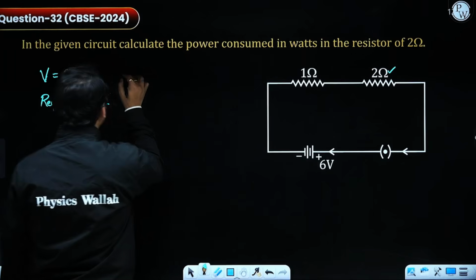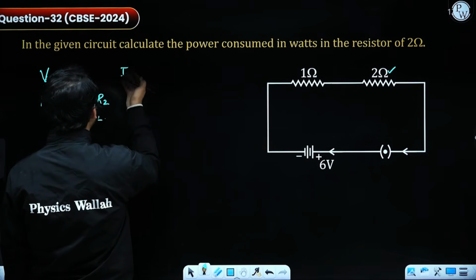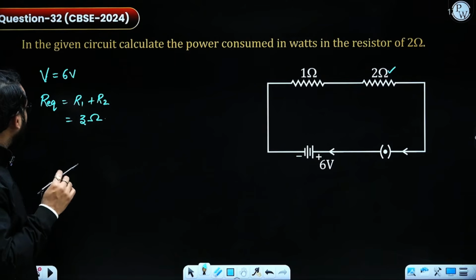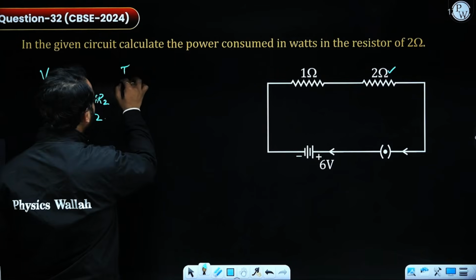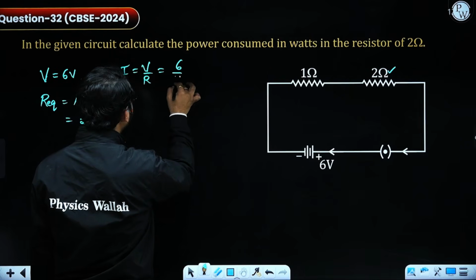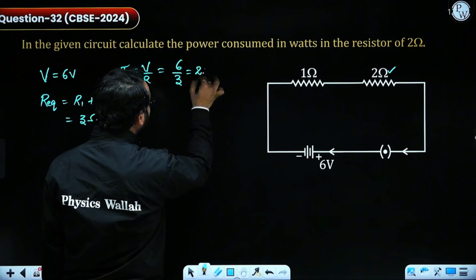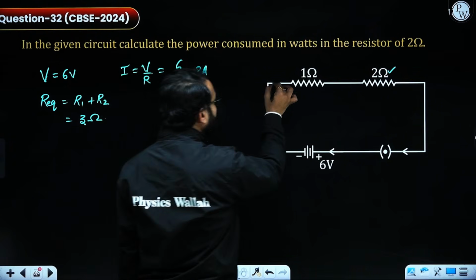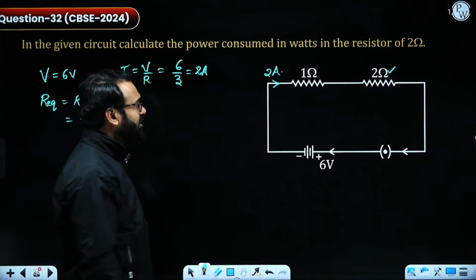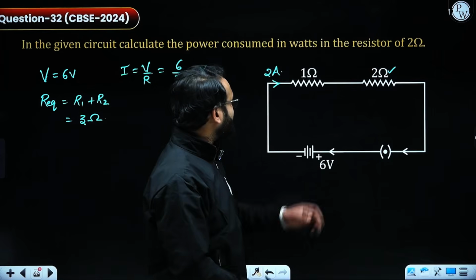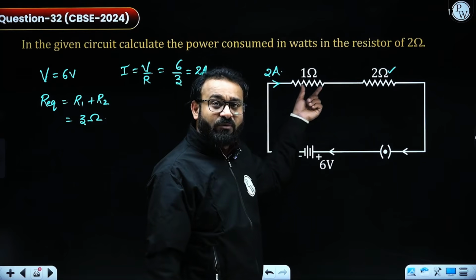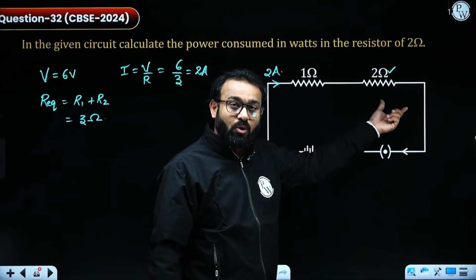To calculate the value of I, I have R equivalent and V, so I equals V by R. This is 6 by 3, and 2 ampere is the current flowing through this circuit. Because these two resistors are in series, the 2 ampere current will flow through the 1 ohm as well as the 2 ohm.